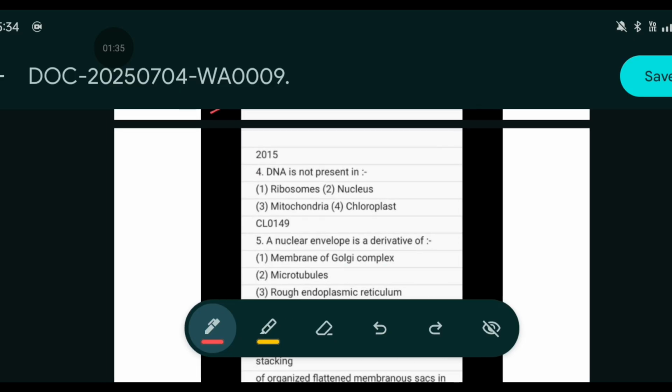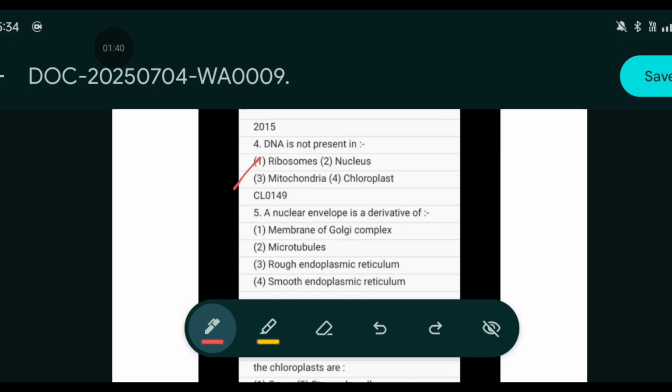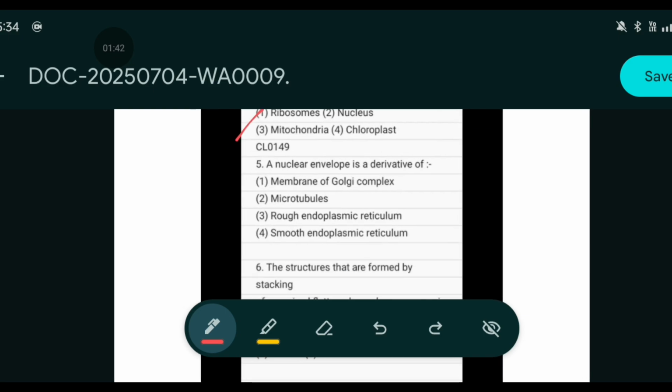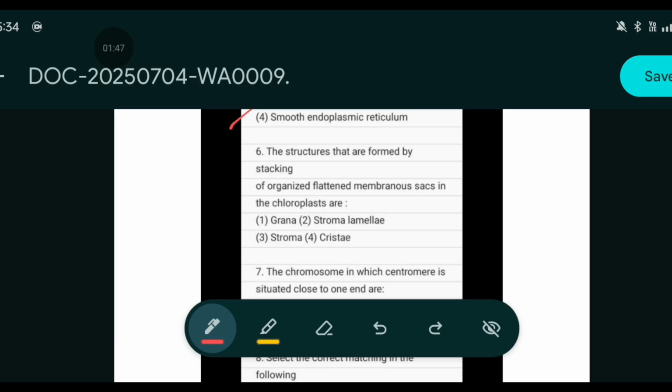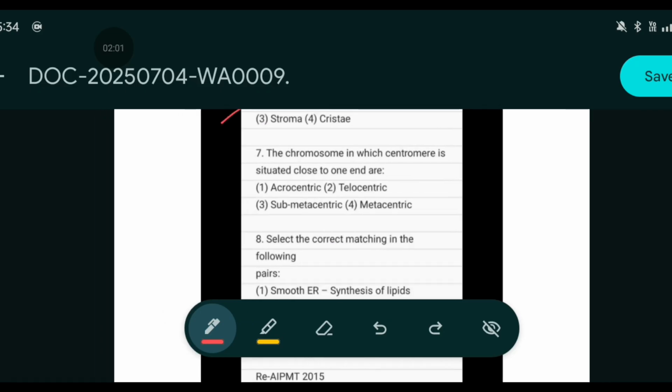Now let's move to 2015. DNA is not present in ribosome. A nuclear envelope is the derivative of the rough endoplasmic reticulum. The structures that are formed of stacking of the organized flattened membranous sacs in the chloroplast are grana, stroma lamellae, stroma or cristae. The answer is grana. The chromosome in which the centromere is situated close to one end is known as acrocentric.